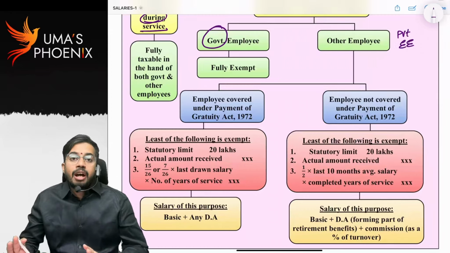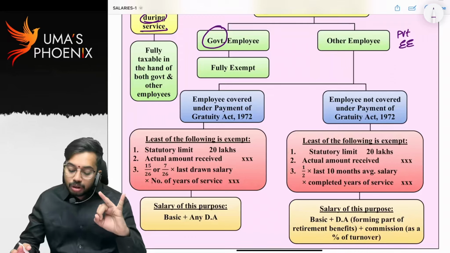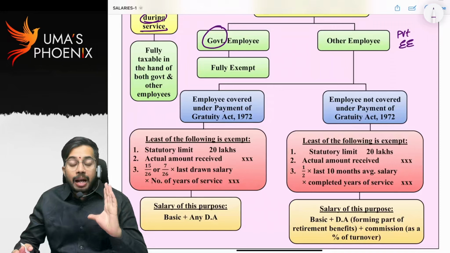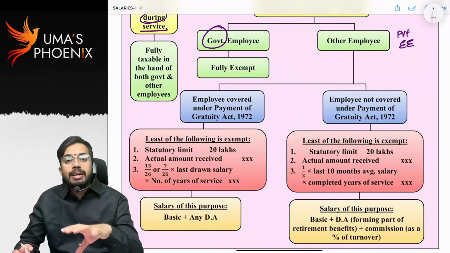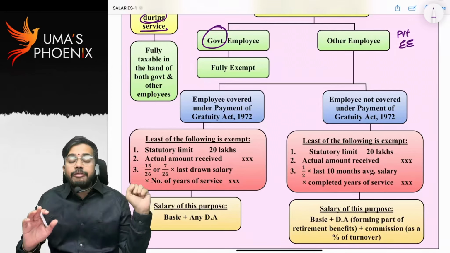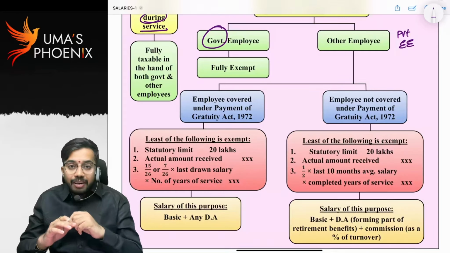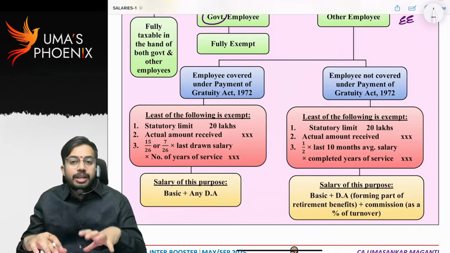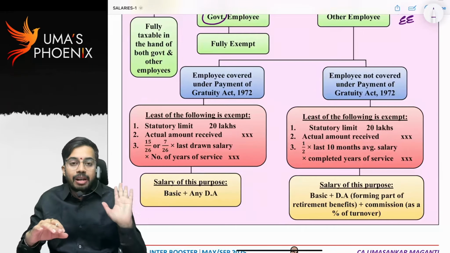If gratuity after retirement is received by private employees, then two classifications are there. First, we have to check whether that private employee is covered under the Payment of Gratuity Act or not. If the private employee is covered under the Payment of Gratuity Act, one type of exemption is available. If the private employee is not covered under the Payment of Gratuity Act, another type of exemption is available. Are you able to understand? Now, listen carefully. When I am explaining this, you will get 60 to 70% clarity, but once we do the problem, you will get complete clarity.